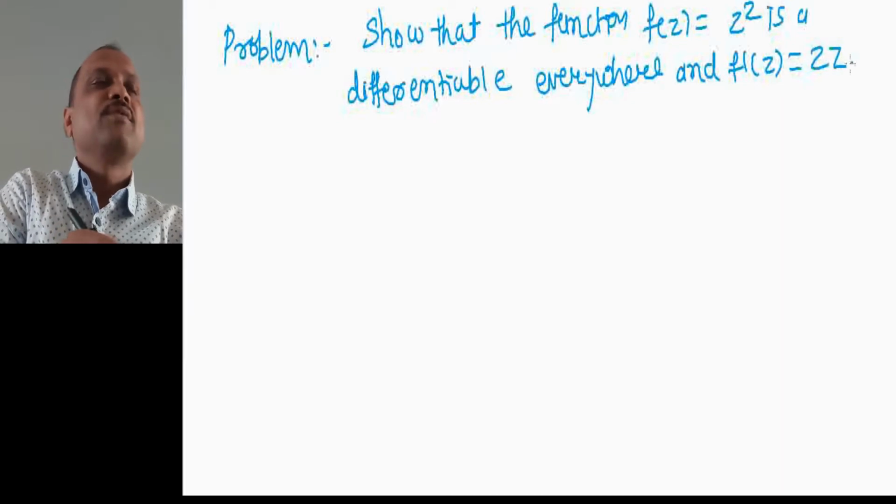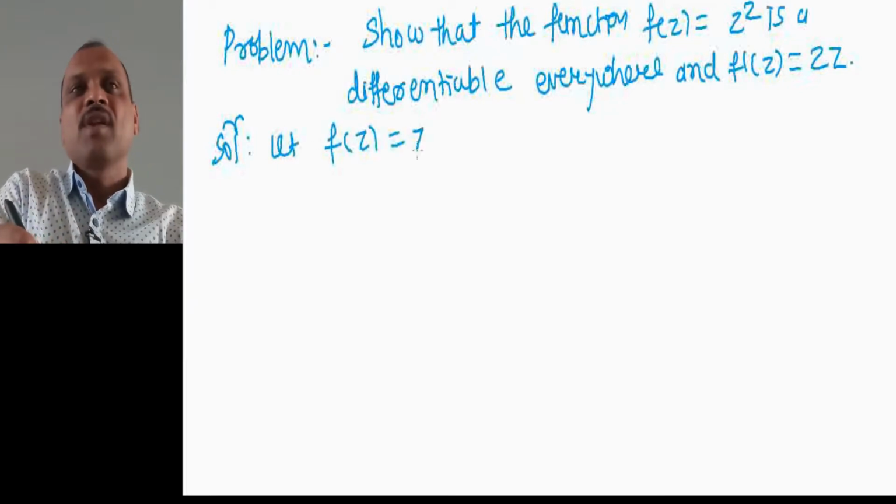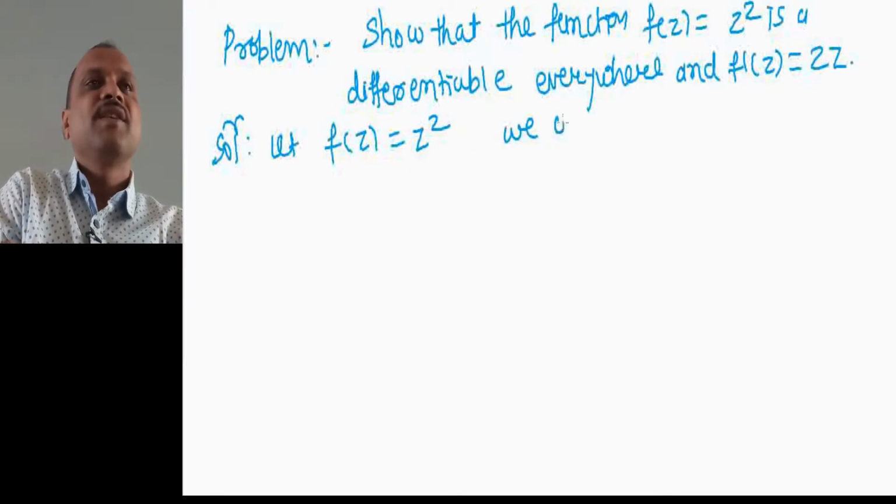Okay. So let us prove this, let us find the solution. Let f of z equal to z square. We write z equal to x plus iy.